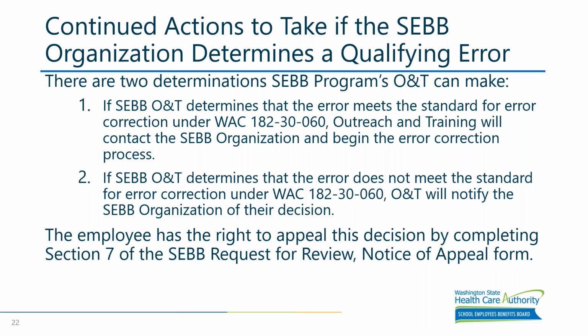So when the error correction comes into outreach and training, either the legal team or outreach and training staff will determine whether or not it fits under that category. And that's where it'll be decided whether or not it's important to get that determination, so that if in fact it does not fall under the error correction process, then the employee has the opportunity to send the appeal on to Office of Legal Affairs, submit to SEBB appeals for the next step.